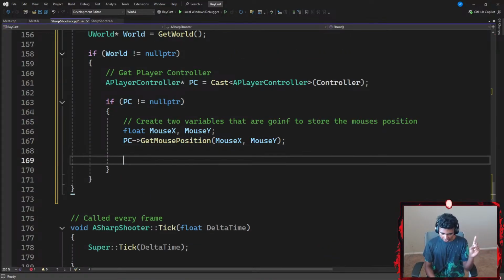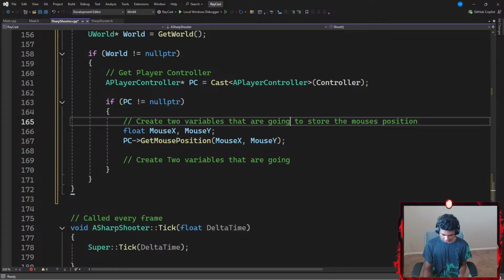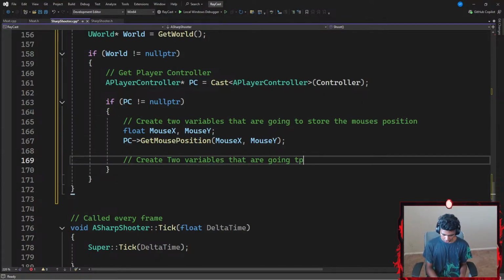Okay, that's about it. And then I'm gonna go ahead and create 2 more variables. So I'm gonna go with something like a comment: create 2 variables that are going to store the world's direction and location.